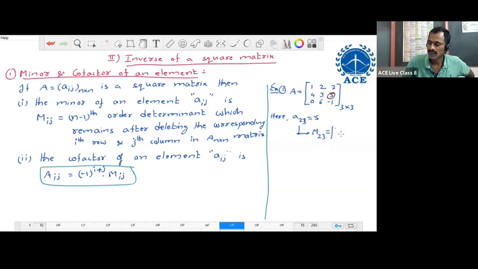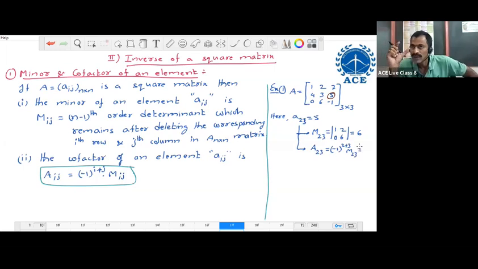Its determinant is 1, 2, 0, 6. Determinant of this is 6 minus 0, which is 6. It is the minor of the element. If you know the minor, we can find the cofactor. It is denoted by capital A23. This is equal to minus 1 power 2 plus 3 into M23. M23 is plus 6, and minus 1 to the odd power gives minus, so this is minus 6. This is the cofactor of position A23.